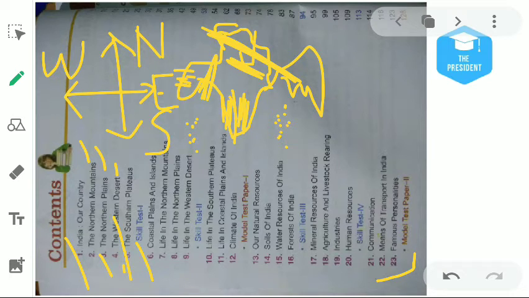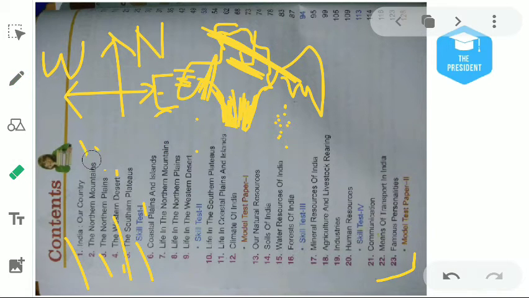These are our islands. An island means any portion of land which is surrounded by water bodies. Then the coastal plains, the plains on these 2 sides, are known as the coastal plains.